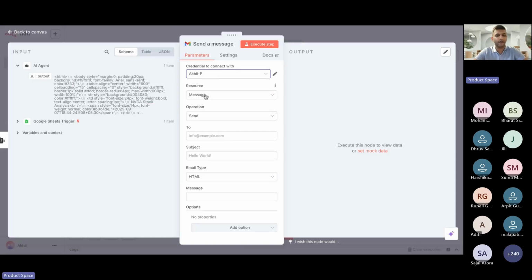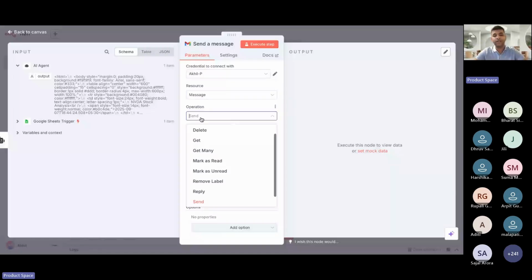Second is the resource, right? Do you want to send this as a mail, or do you want to create some kind of label and all, right? So there are different options available. What operation do you want to perform? You want to send the message, or do you want to delete it? So there are different types of operations you can perform. Right now, we want to send this entire agent output to the mail that we've looked into.